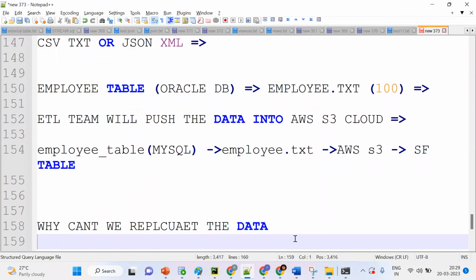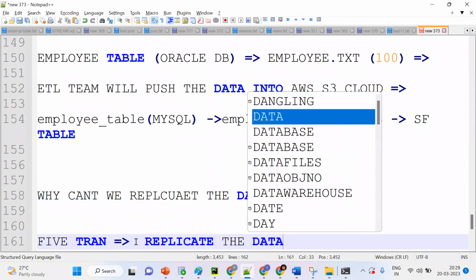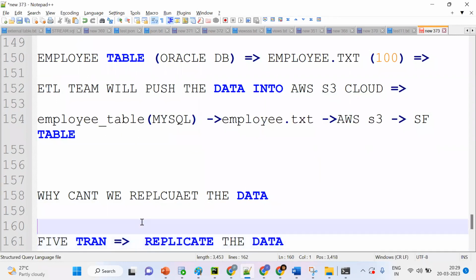We have options: for less data we can go that way, but if you have big data, it won't support. So we have tools, like Python tools, that instead of this migration will directly replicate the data. Okay, got the point.